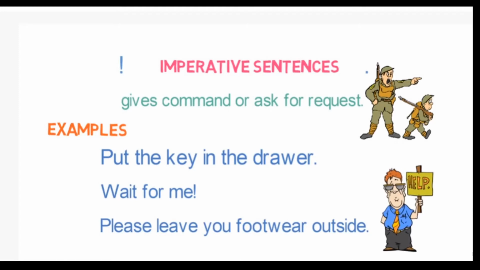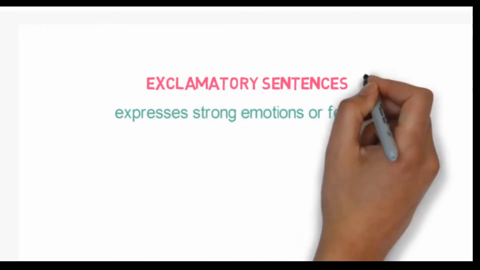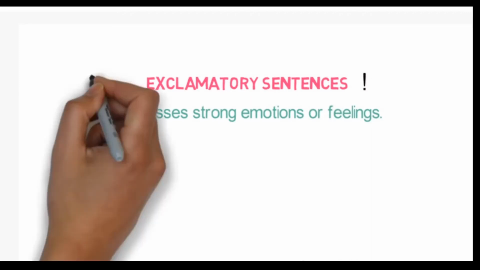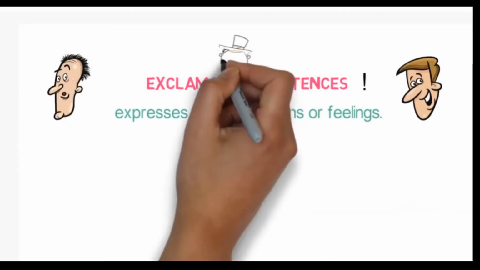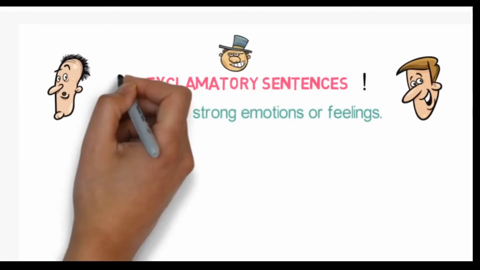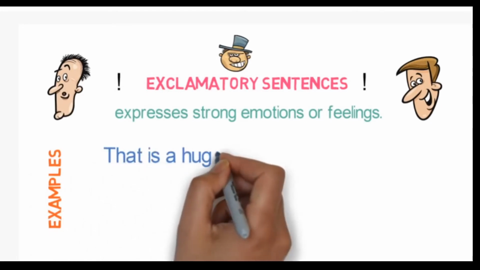Let's look into the next and final type of sentence, which is exclamatory sentences. Exclamatory sentences are used to express strong emotions or feelings. They end with an exclamation mark. When you are surprised or happy or angry, you use an exclamation to express your emotion. For example, that is a huge fish!